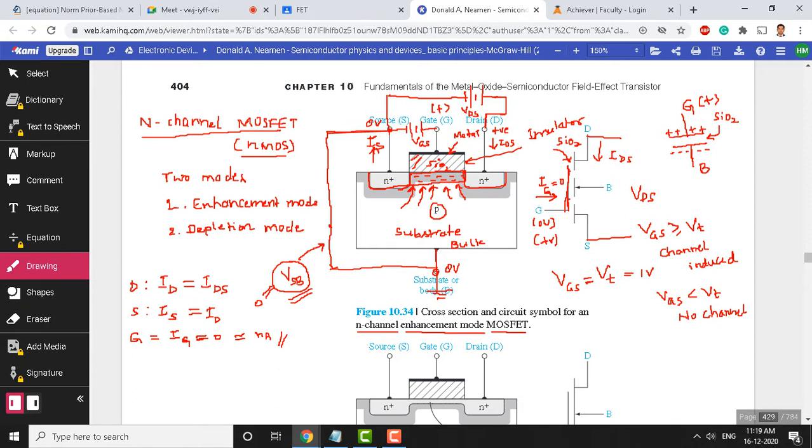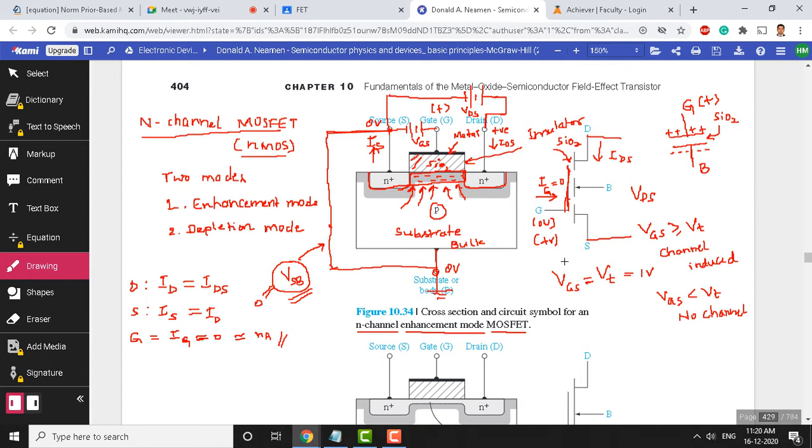Okay, so the source current which is flowing here should be equal to the bulk current here. So we will not consider the bulk current for the time being. Among the currents, what is important is only one current, which is the drain to source current, or drain current. And in this case of MOSFET, the source current will also be equivalent to the drain current, and the gate current is going to be 0, because in the symbolic representation we have shown that there is no physical connectivity between the gate and the drain, and the gate and the source. Therefore the gate current is going to be 0 here.